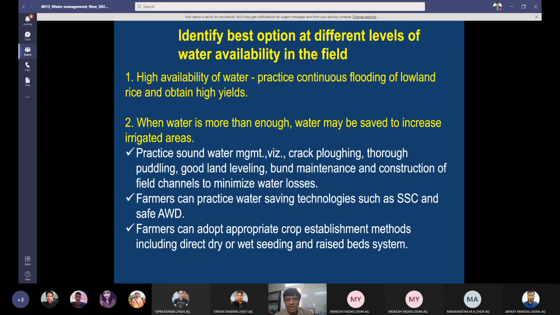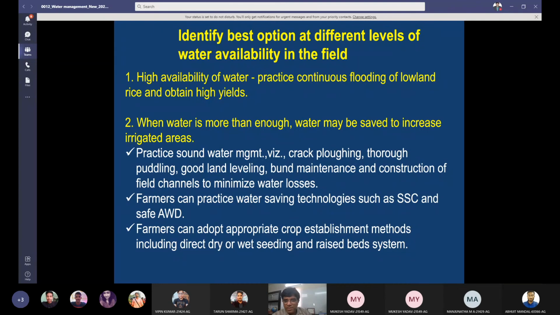Number two, when water is more than enough, water may be saved to increase irrigated areas. We can use that excess water in some other areas, like practicing sound water management: crack plowing, thorough puddling, good land leveling, bund maintenance, and construction of field channels to minimize water losses.